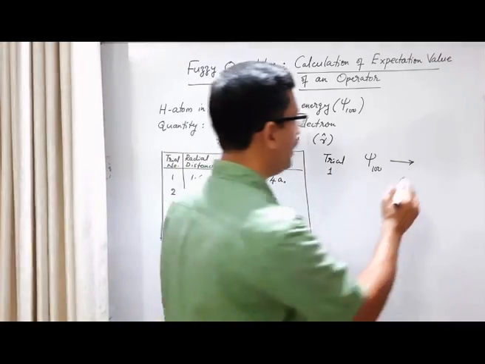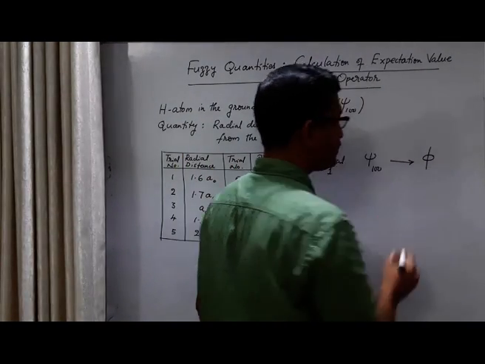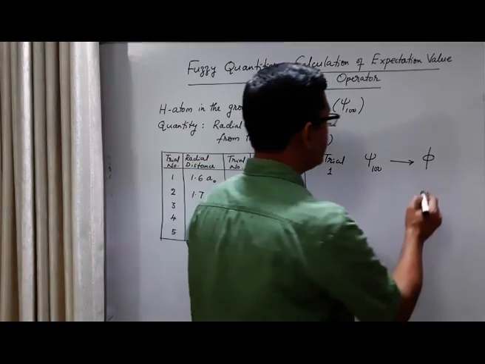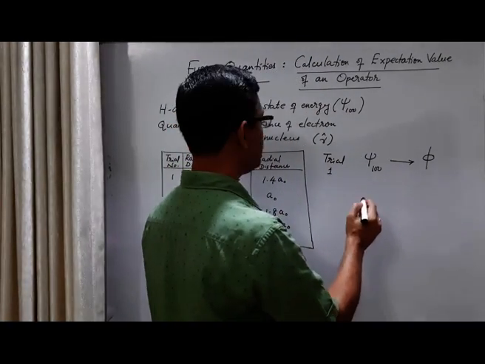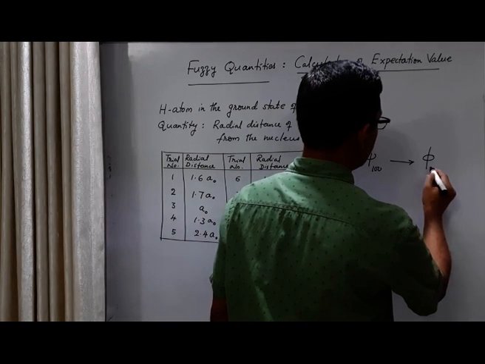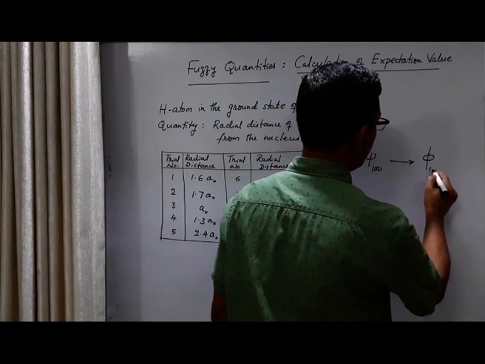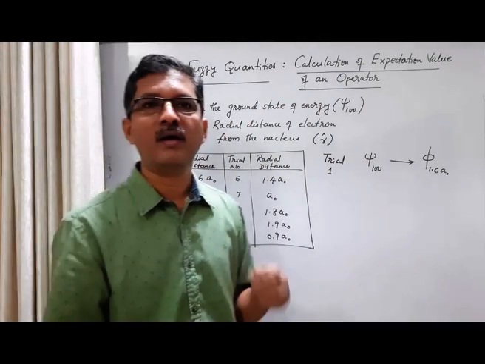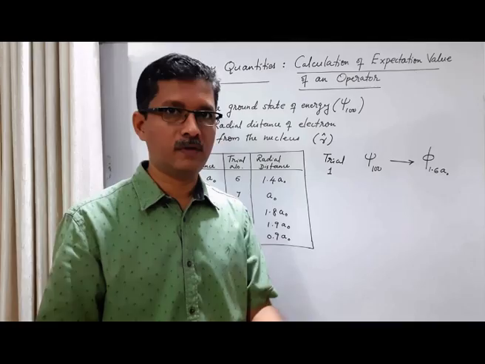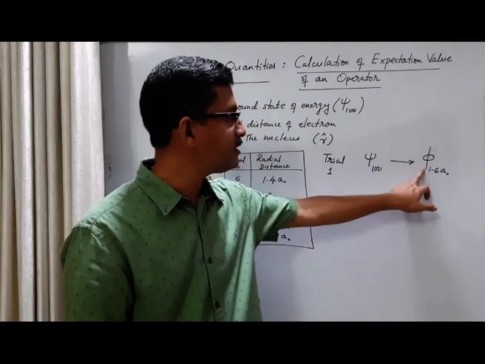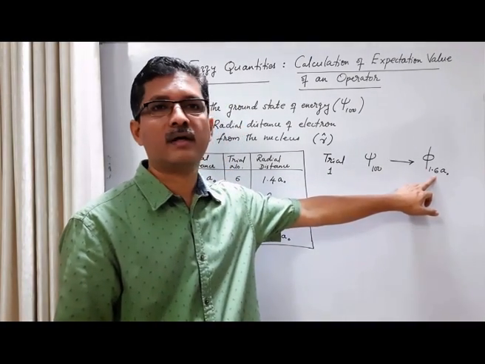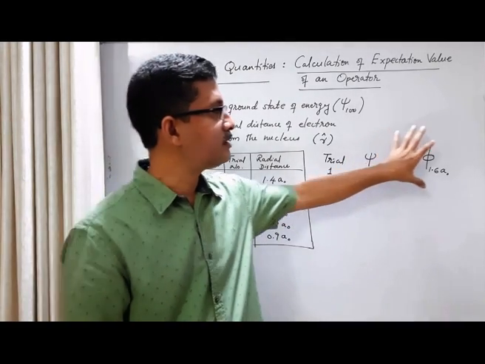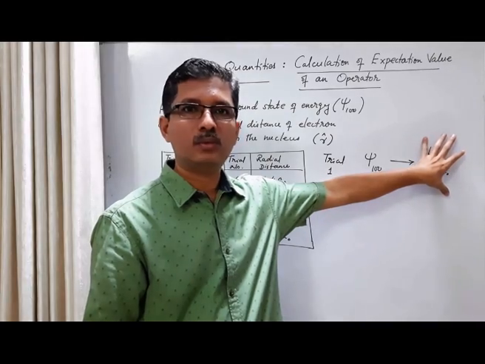Let me use the symbol phi for the eigenstate of position, and label it 1.680. Remember that we can label an eigenstate in terms of the eigenvalue. So this is the eigenstate of the position operator corresponding to the eigenvalue 1.680. So from the general state, the system changes to this eigenstate.